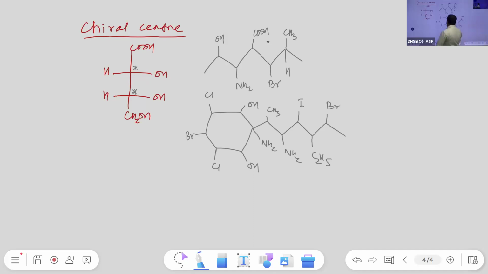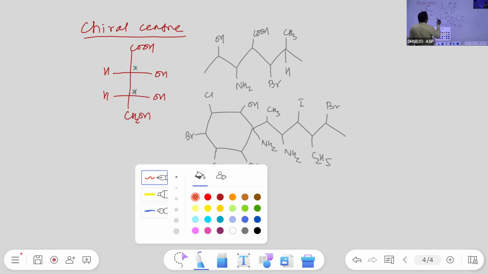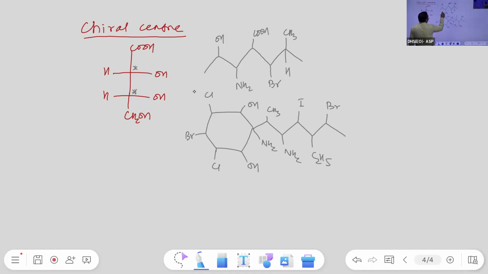Now, see. In the first, this is CH3, OH, then another H, and this is another group. So how many different are there? Four different. Then the last one, it is CH3, it is also CH3.